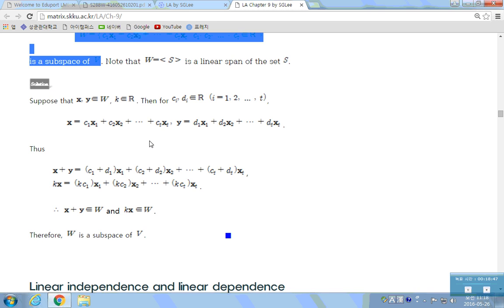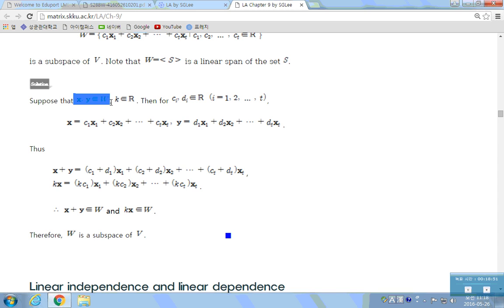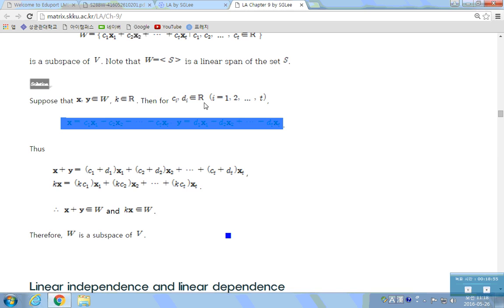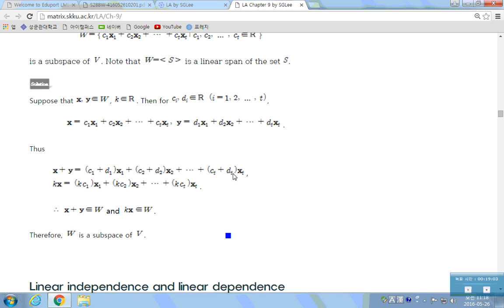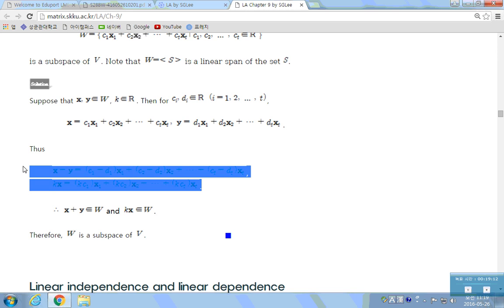How are you going to prove it? Choose two arbitrary vectors from W, which can be written as linear combinations of the vectors in S like this. Then the vector addition is in W, and the scalar multiplication is in W as well. So it satisfies the 2 properties of the 2-step subspace test, so it's a subspace.